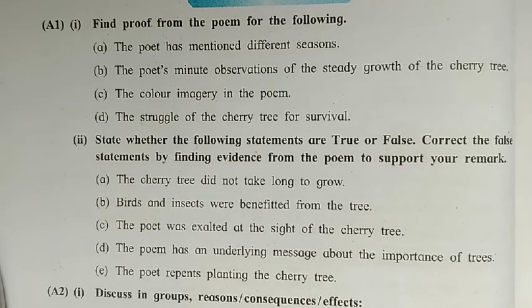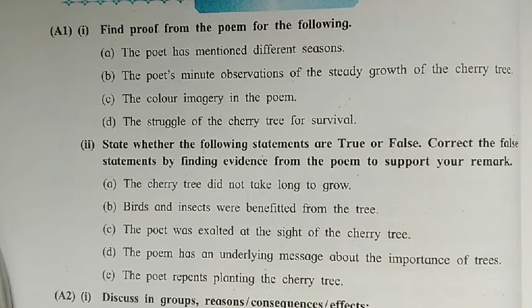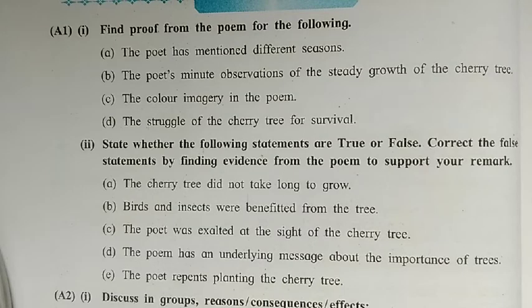See the number A. The poet has mentioned different seasons. Is this correct? Yes, we have gone through the poem and we can easily find out that the poet has mentioned different seasons, correct? The line, and suddenly that summer near the end of May, mentions the summer season, correct?